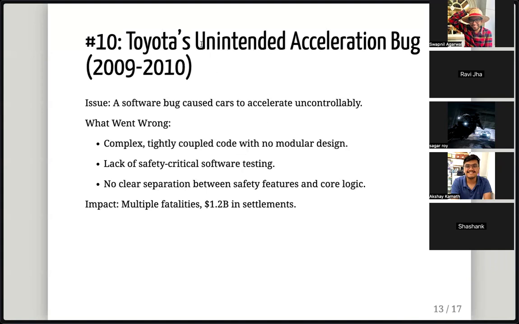So I was talking about whatever the core logic is, make sure it's not coupled with your threshold limit layer, so that whatever you have set in the safety feature layer is set in stone, and overrides or limits everything else. The impact here was multiple fatalities and $1.2 billion in settlements. Keeping money aside, I feel the fatalities are a very big thing. Because of code, this happened. It does not sit right with me just reading about this. That's not good at all.